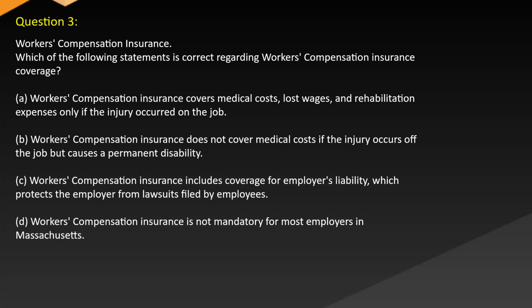Question 3. Workers' compensation insurance. Which of the following statements is correct regarding workers' compensation insurance coverage? A. Workers' compensation insurance covers medical costs, lost wages, and rehabilitation expenses only if the injury occurred on the job. B. Workers' compensation insurance does not cover medical costs if the injury occurs off the job but causes a permanent disability. C. Workers' compensation insurance includes coverage for employer's liability, which protects the employer from lawsuits filed by employees. D. Workers' compensation insurance is not mandatory for most employers in Massachusetts.